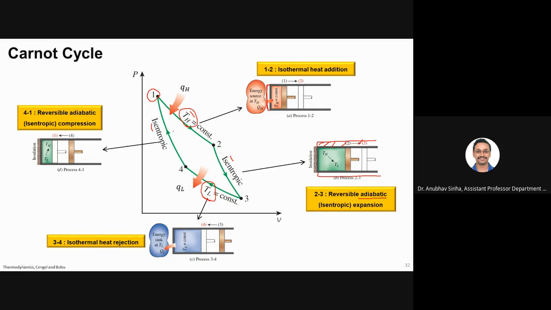It has at least two reservoirs. It is possible to design a cycle with more than two reservoirs, even four, but you cannot have a cycle with only one reservoir. You cannot remove either the source or the sink. Both have to be there. This is the basic of the second law.